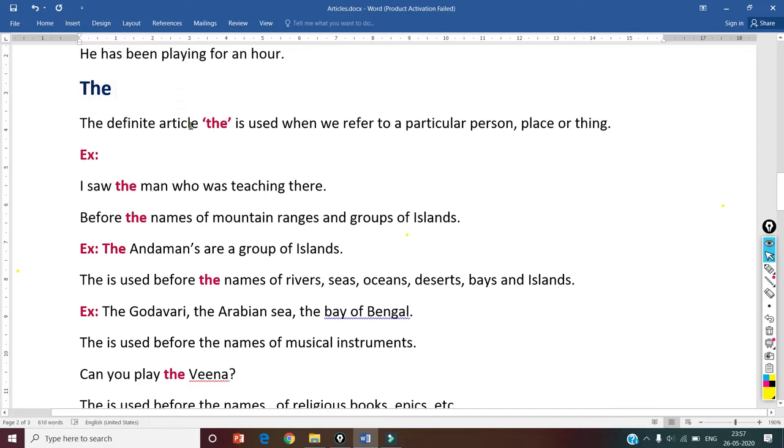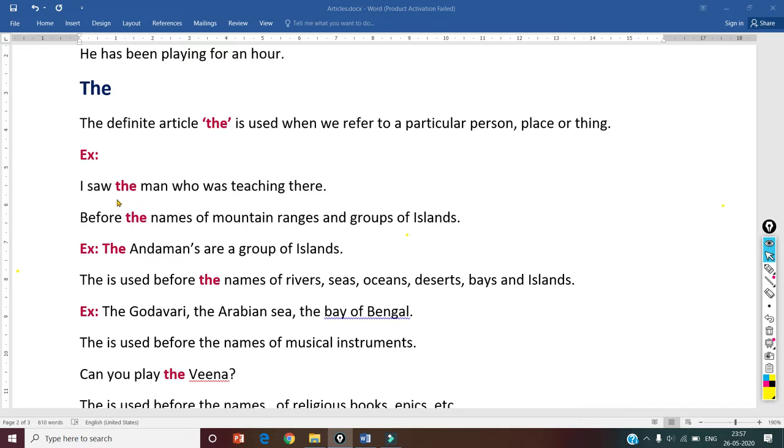Okay, as I said earlier, the is known as the definite article. The definite article the is used when we refer to a particular person, place or thing. Particular గా, specific గా ఒక person ని కానీ ఒక place ని కానీ ఒక వస్తువుని కానీ రిఫర్ చేస్తున్నప్పుడు మనము the అనే ఆర్టికల్ ని వాడతాం. Let us see examples.